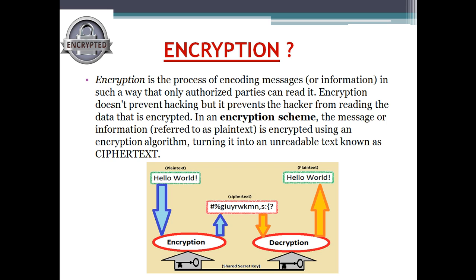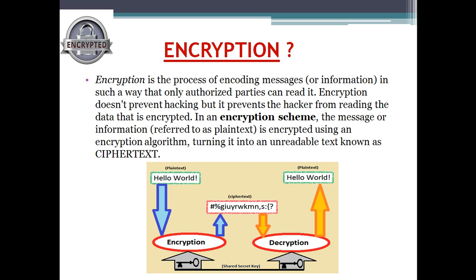Now, what is encryption? Encryption is the process of encoding messages or information in such a way that only authorized parties can read it. Suppose I am speaking to an African who is speaking in his native language and cannot understand English. It is the same as that. Only a person who knows my language will be able to understand it. So a third person cannot deduce the information I am communicating unless he knows the way I am speaking. This is the basics behind encryption.